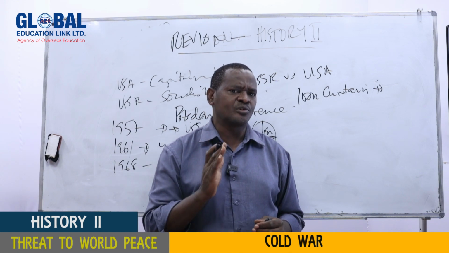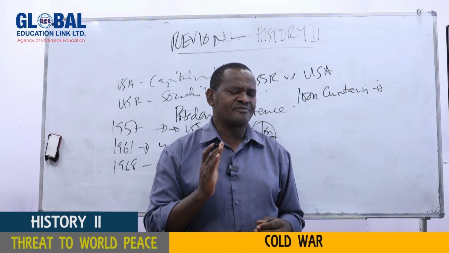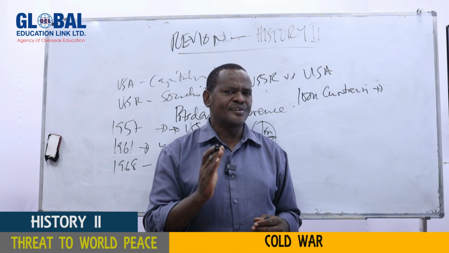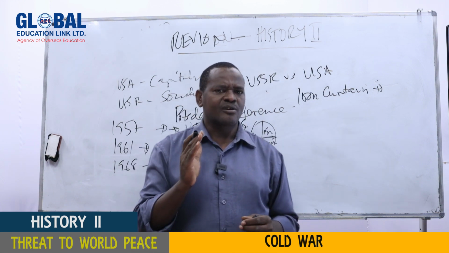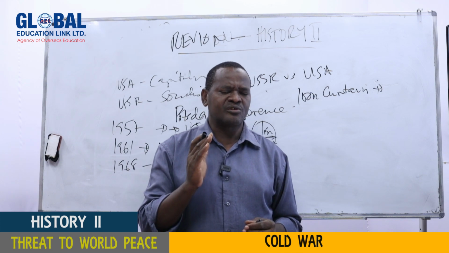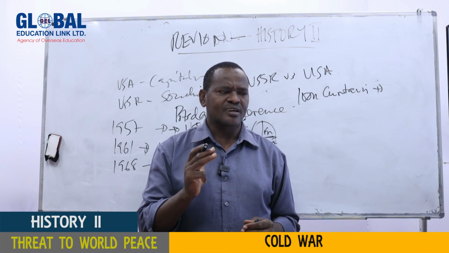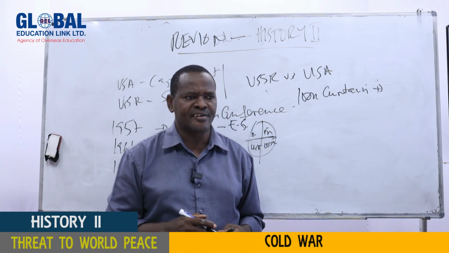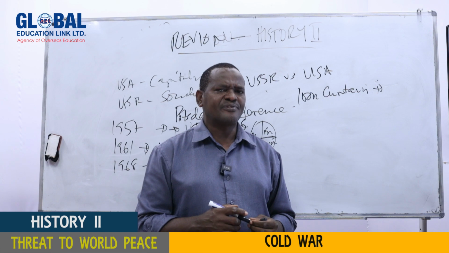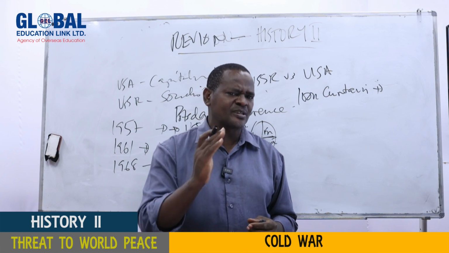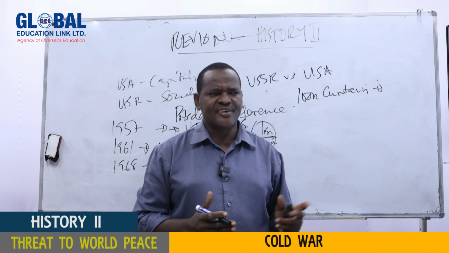And this word was introduced for the first time by the former Prime Minister of Britain, Winston Churchill, when he was addressing the students at Westminster College in Fulton, Missouri, in the United States of America in 1946. He used the word Iron Curtain, referring to the separation of the Western people and the Eastern people.